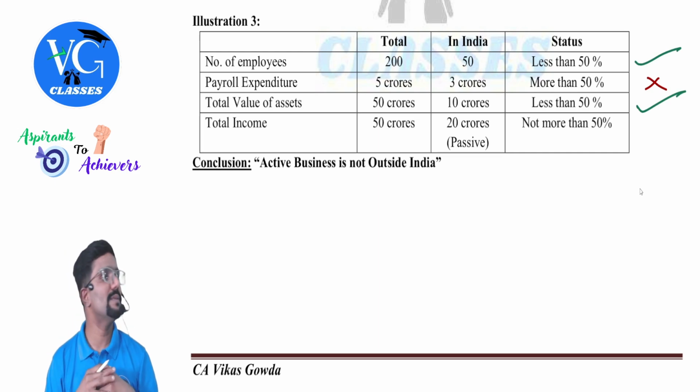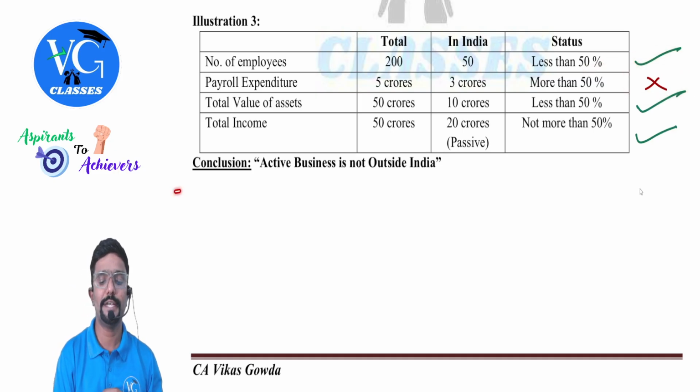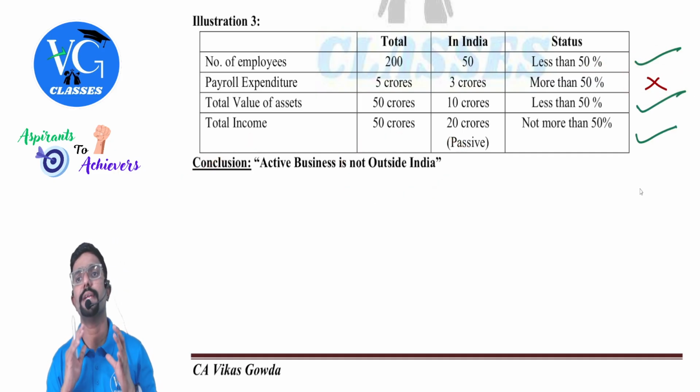Last one. Total income is 50 crore. In that, passive income is 20 crore. Less than 50%. Satisfied, sir? Yes. As one of the conditions is violated, active business is not outside India.